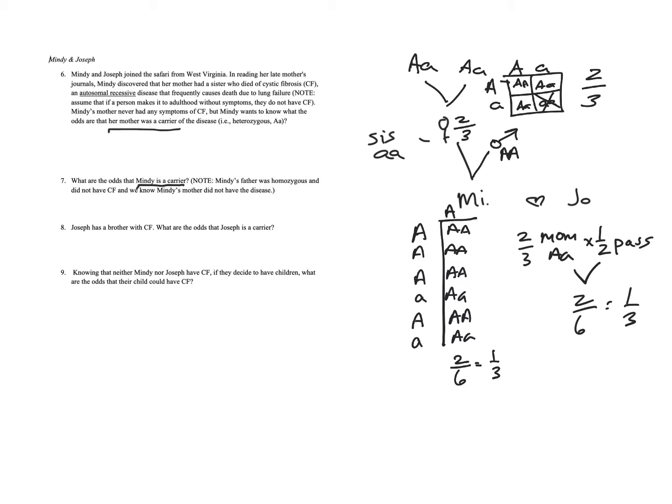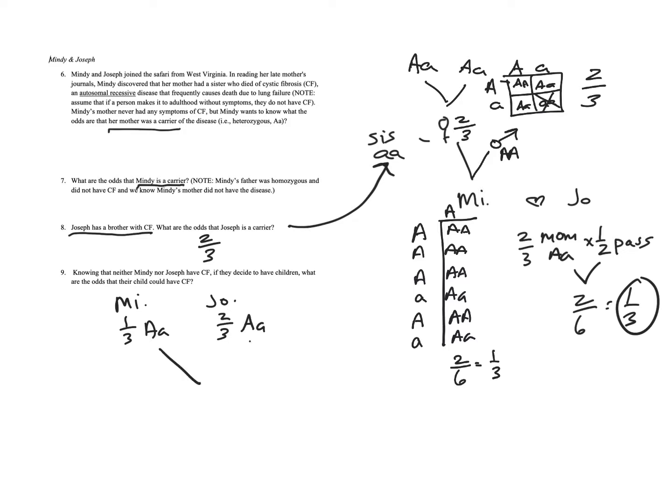Okay. So then carrying that forward, we then want to know, so Joseph had a brother with CF. So what's the odds that Joseph is a carrier? This is the same math we did up here. And so we know that his chances of being a carrier are 2/3 as well. And so then the last thing is, knowing neither Mindy or Joseph, what if they decide to have children? So we already know that Mindy's probability, we solved it, Mindy's probability is 1/3 chance that she's this. And Joseph's probability is a 2/3 chance that he's this.